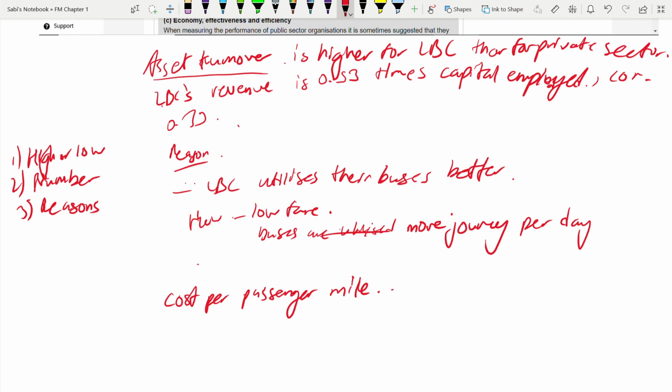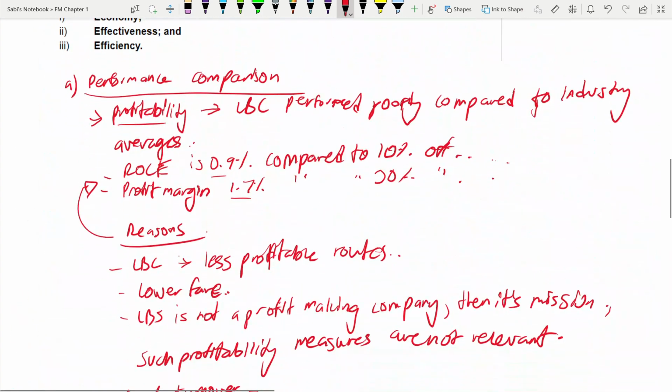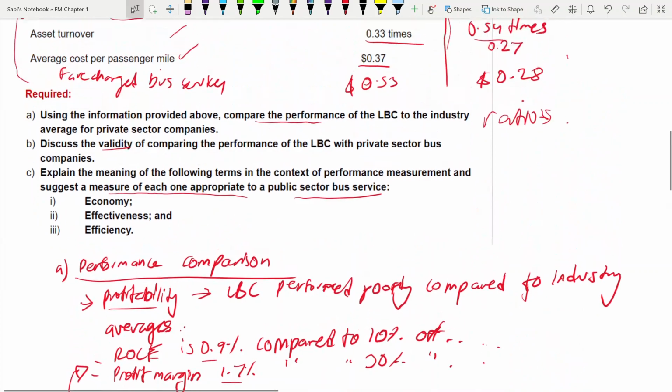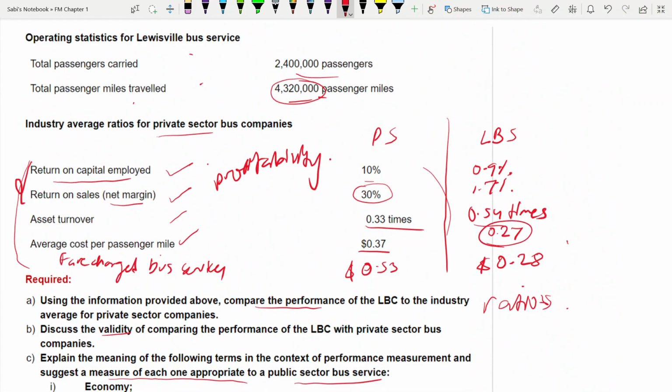What was it in terms of this? The industry's one is more, right? It was some 0.37 and the one which you have calculated is 0.27. It was here. Wait, we'll go up and show. Here 0.27 and 0.37. Okay.